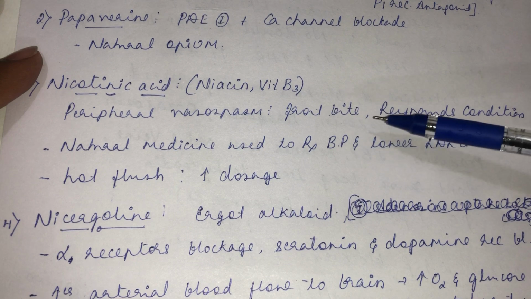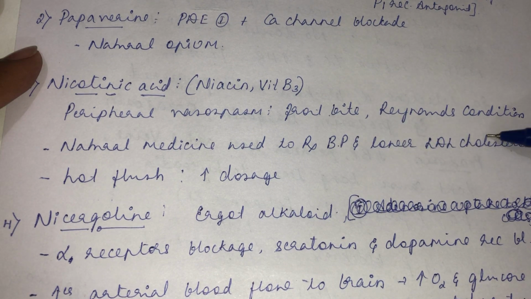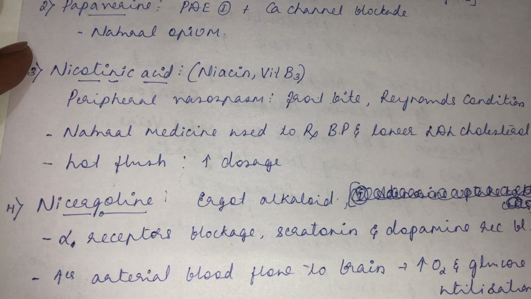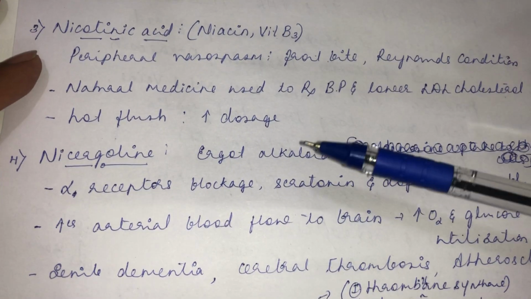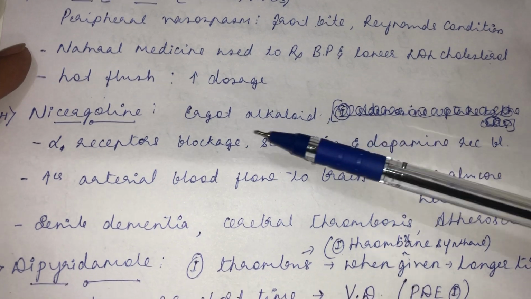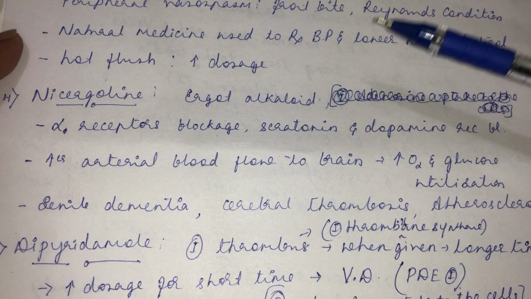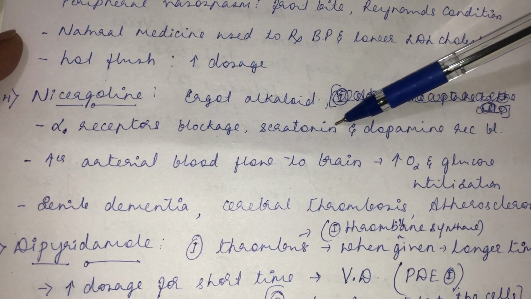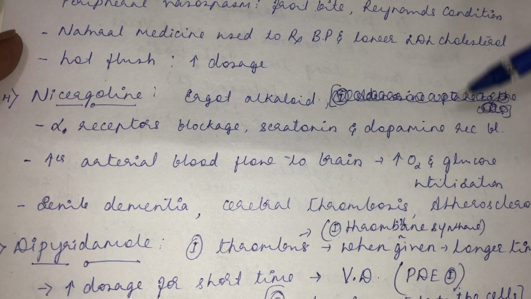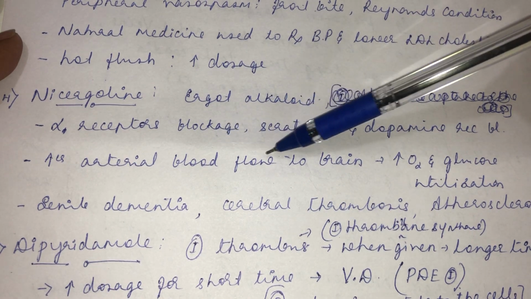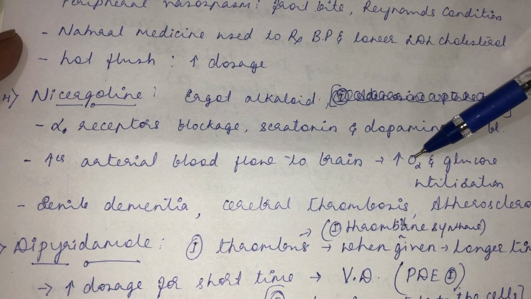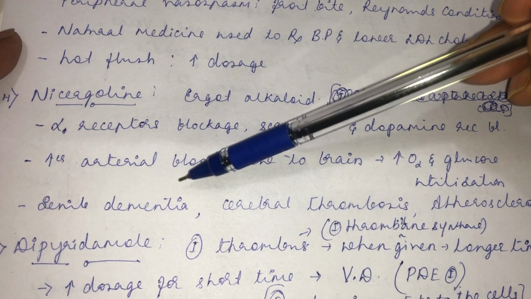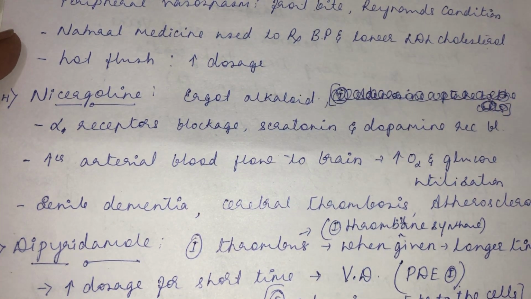It is a natural medicine also used to treat blood pressure and lower LDL cholesterol. The major side effect is that it causes hot flush. Since it causes vasodilation, it causes hot flush. Then nicergoline. See, nicergoline is an ergot alkaloid. It causes alpha receptor blockade and also serotonin and dopamine receptor blockade. It increases the arterial blood flow to the brain. As a result, there will be increased oxygen and glucose utilization at the brain. That's the reason why it is used to treat senile dementia also.